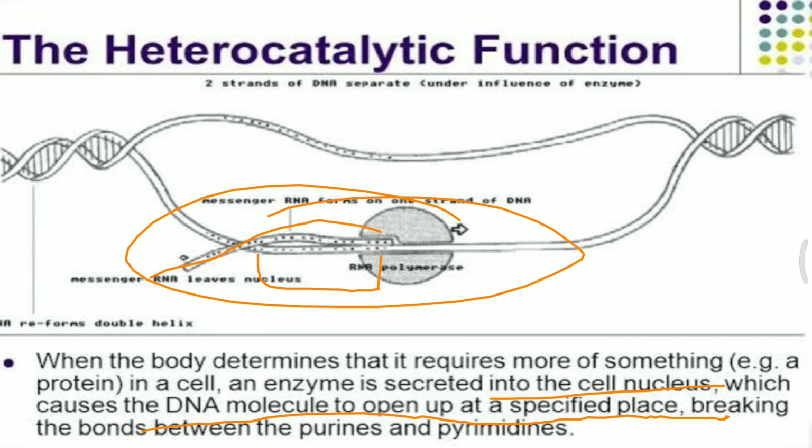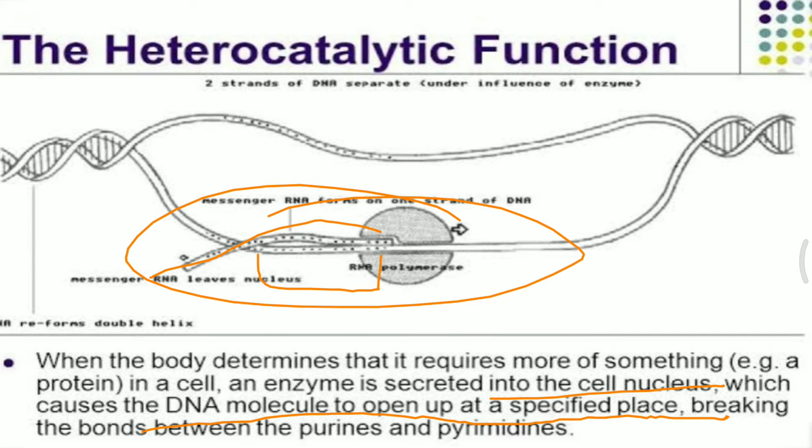So the difference between autocatalysis and heterocatalysis is that during autocatalysis, DNA to DNA formation takes place. That is duplication of DNA, which occurs in the S phase or synthesis phase of the cell cycle. Whereas in the heterocatalytic mode, DNA will be there as such, but from the DNA, one small segment will be taken into consideration, and that segment will produce an mRNA, which will have similar complementary base pairing like the parental DNA, but the only difference is that thymine will be replaced by uracil because it is RNA. And as this RNA moves on to another portion, it will form a protein.